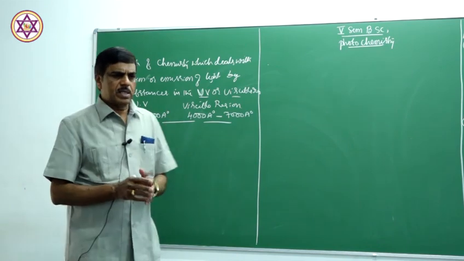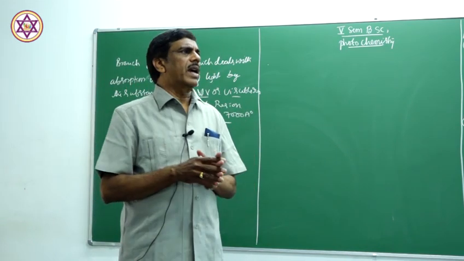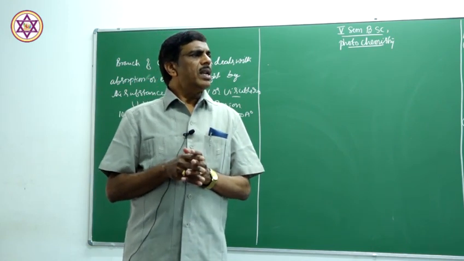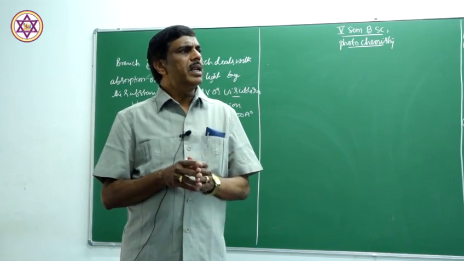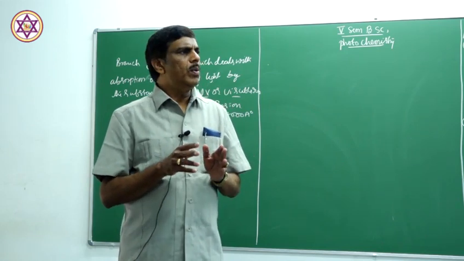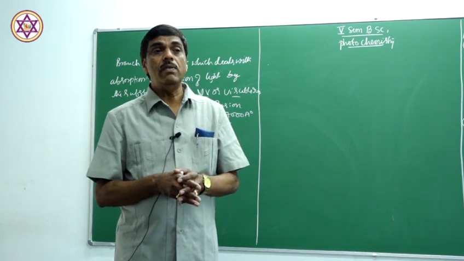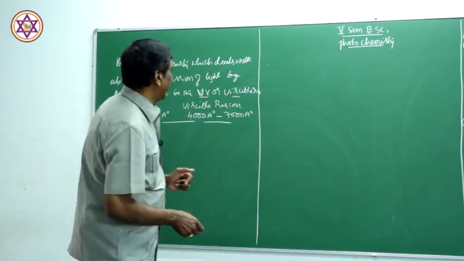The main difference between photochemical reactions and other regular reactions, that is thermochemical reactions: photochemical reactions take place by the irradiation or light radiation only, visible light or ultraviolet radiation, whereas thermal reactions take place on heating.